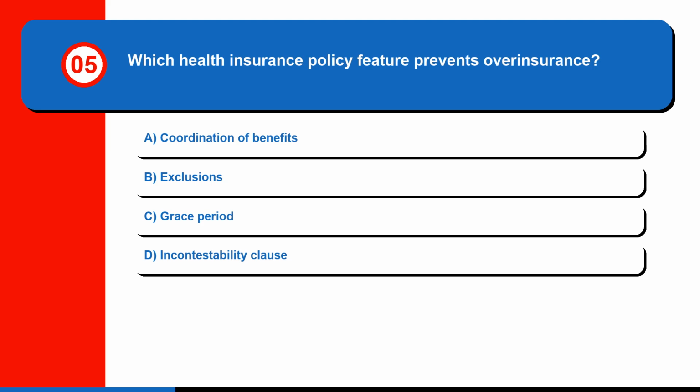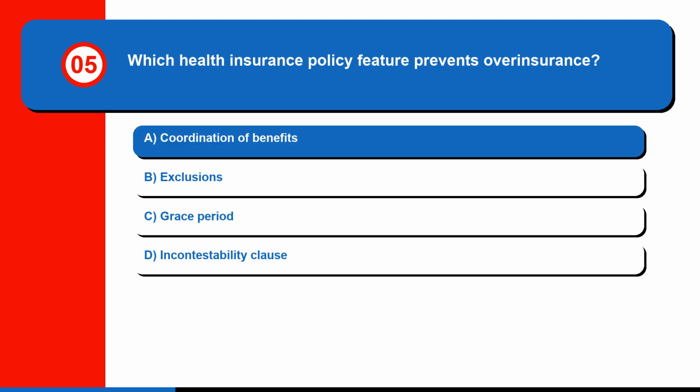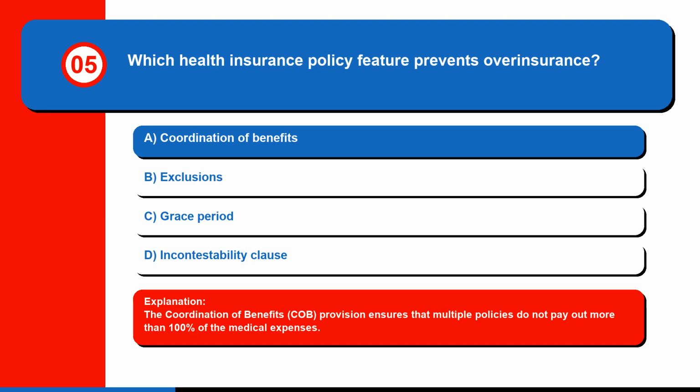Question 5. Which health insurance policy feature prevents overinsurance? A. Coordination of benefits. B. Exclusions. C. Grace period. Or D. Incontestability clause. The correct answer is A. Coordination of benefits. The coordination of benefits (COB) provision ensures that multiple policies do not pay out more than 100% of the medical expenses.